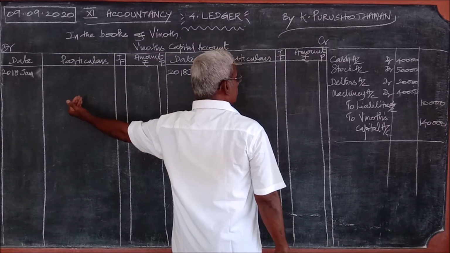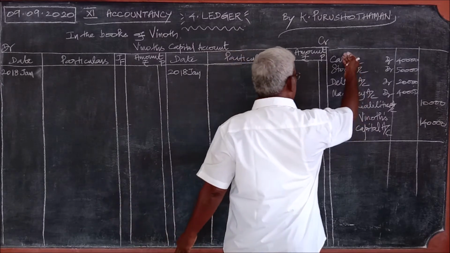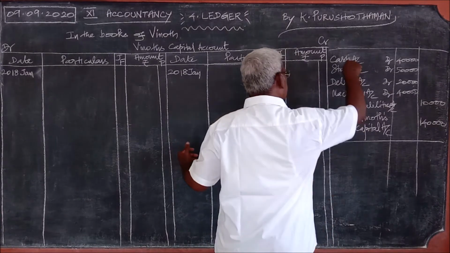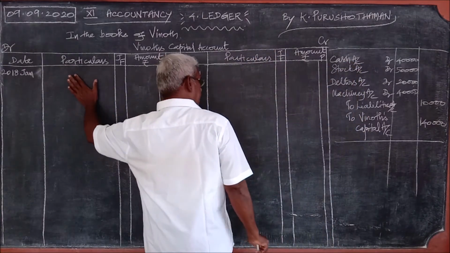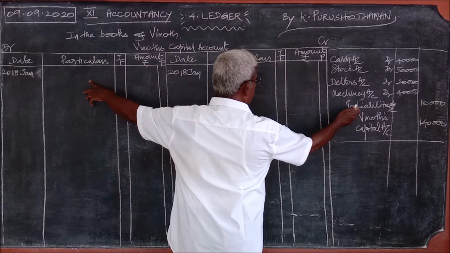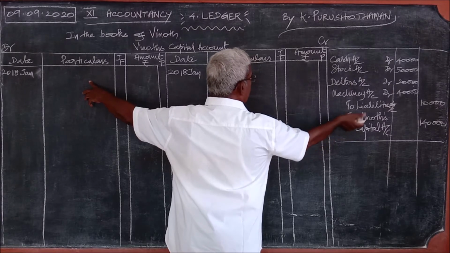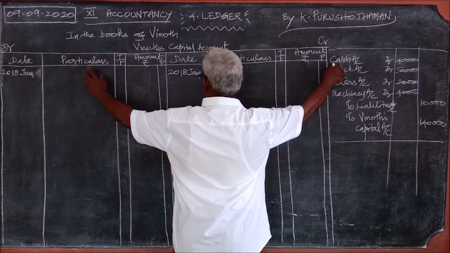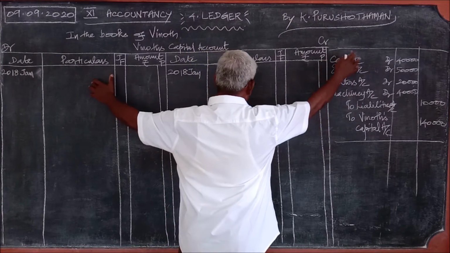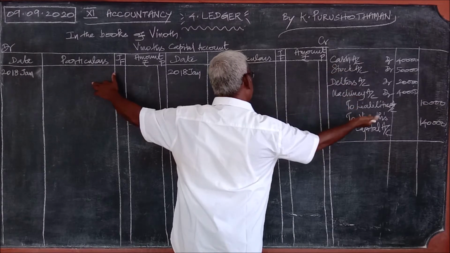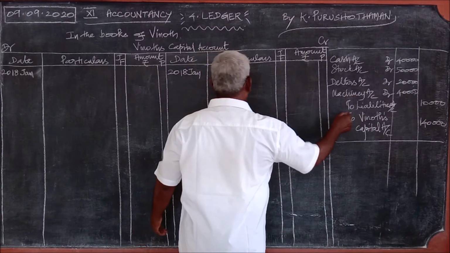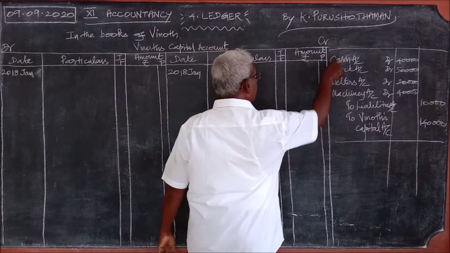What will we write as the entry? The entry coming along with it. For the cash account debit, we will pass the entry. What will we write? Either the liabilities account or Vinod's capital account, whichever is coming along with it on the credit. For the debit, we use it just to fix the side. For the debit entry, you should choose from the credit. For the credit entry, you should choose from the debit.